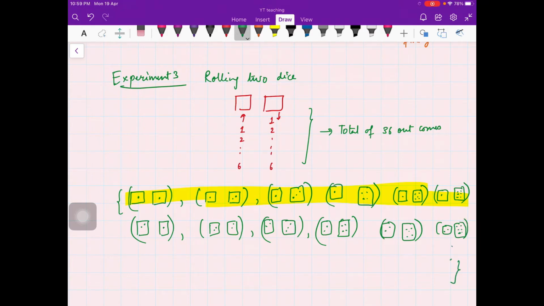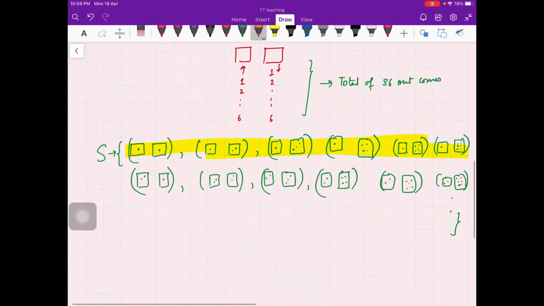So you can list all the 36 elements. This is your sample space S here, and the number of elements in the sample space is 36. Can you think of a better way to write this?